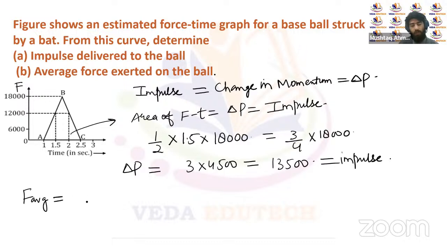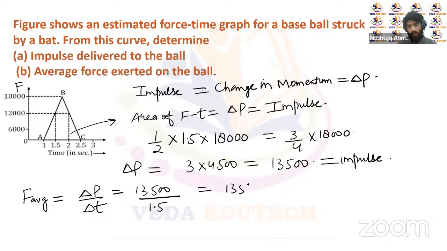So the average force on this body will be the change in momentum upon the time interval for which the force acts on the body, right? The change in momentum is 13,500, upon that time. I can see the time interval for which the force actually acts on the body is 1.5 seconds. So we'll divide it by 1.5. So it will be 13,500 upon 3 over 2, so it will be 4,5, it will be equal to 9,000.